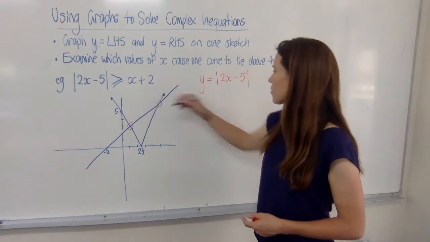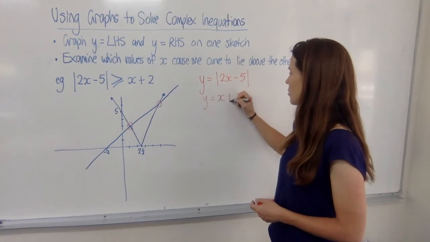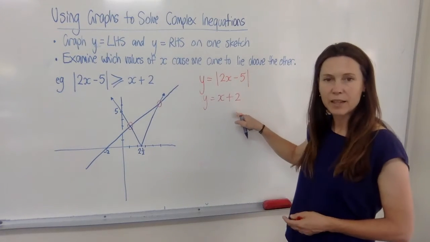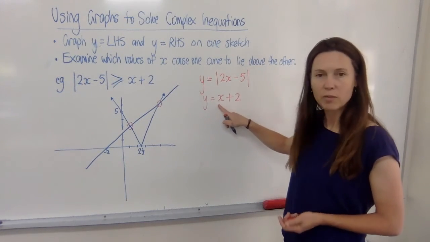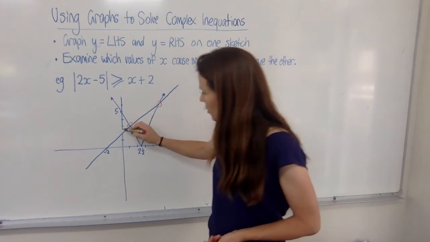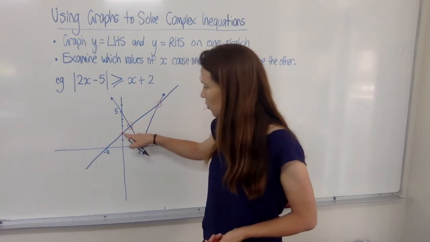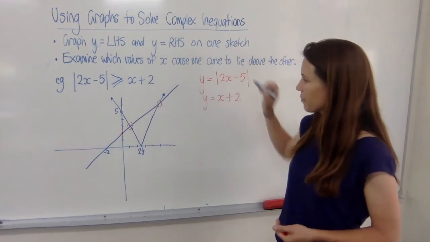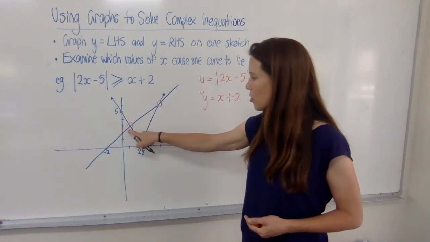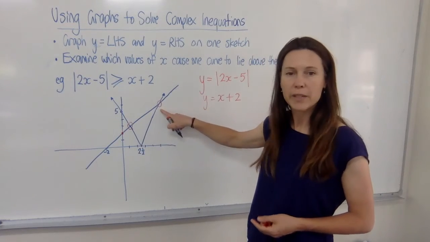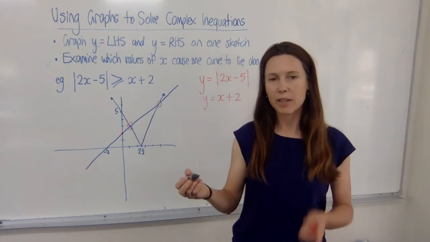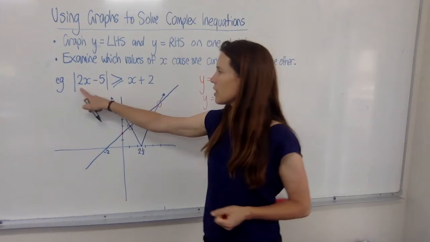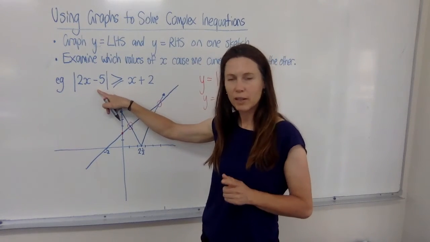Now we need to plot this one, y equals x plus 2. You should recognise that that's just a straight line with a gradient of 1 and a y-intercept of 2. So I've drawn that in here. It's going through 2 on the y-axis, and it's going up with a gradient of 1. Now, when it comes to finding your solutions here, you'll need to still work algebraically, but at least we're not having to deal with the awkwardness of the absolute value part.